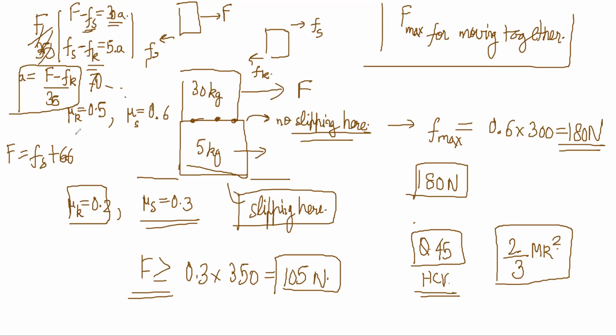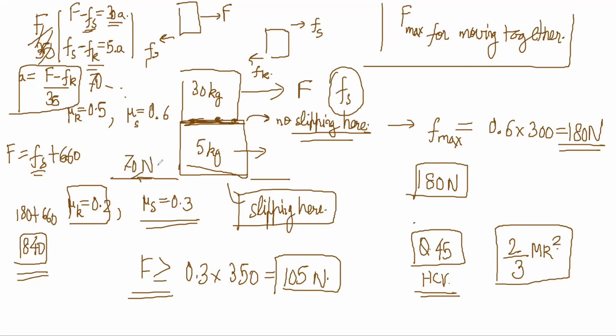That seems very large. Something is going wrong. The answer is large itself, it's 800 something. Then 660, and Fs is 180. I guess that's the answer. You have to just write the equations. Make sure that this is the static 180 value, the maximum value to just not slip, and there is kinetic friction here, which is 70. It's just these two equations. Got it. Thank you, sir.